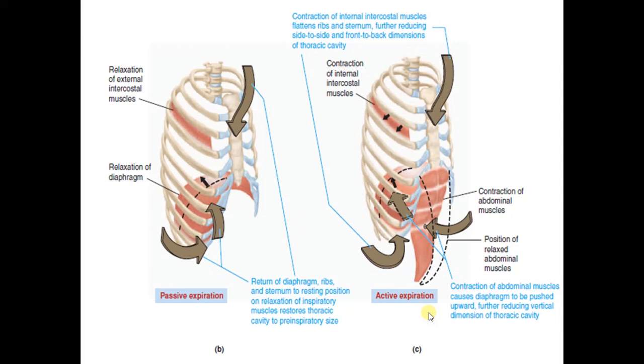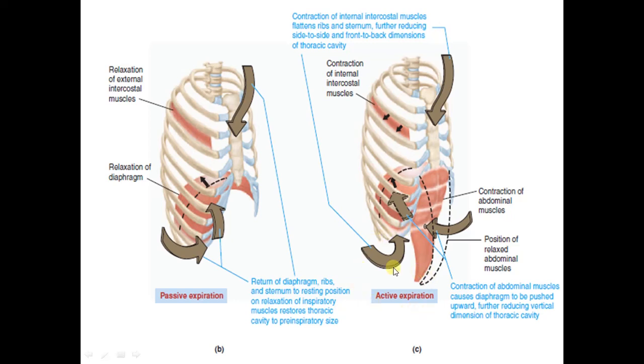Now we are going to see this process diagrammatically. This is the process of passive expiration, that is during normal or quiet breathing. It is just because of the elastic recoil of the lungs when the diaphragm is relaxing, and it will return to its original position, and the relaxation of the external intercostal muscles will cause the ribs and the sternum to return to the resting position, and this will cause the air to be expelled out of the lungs.